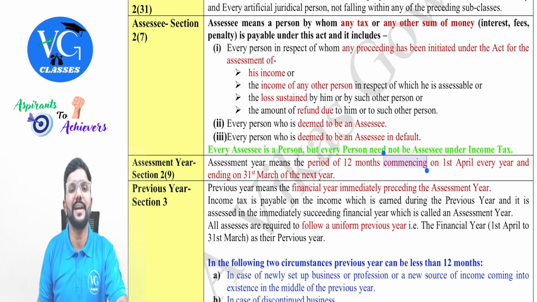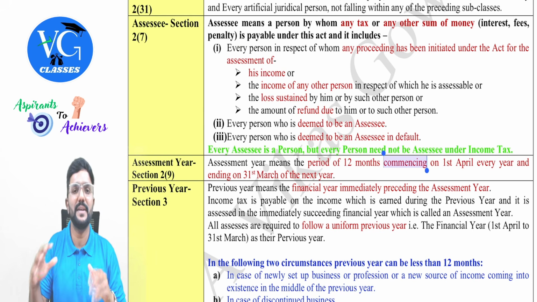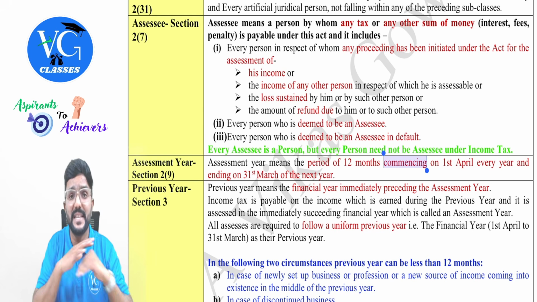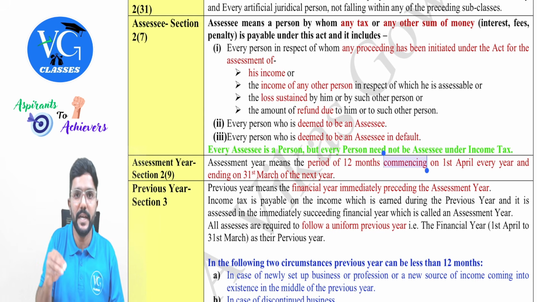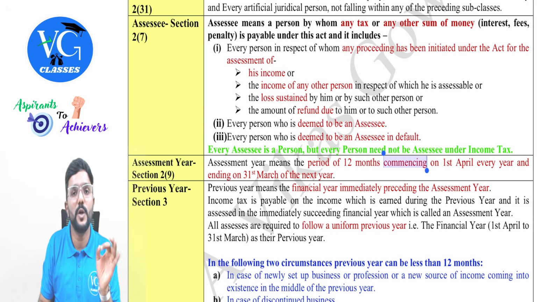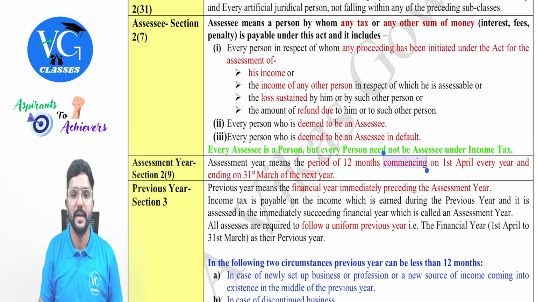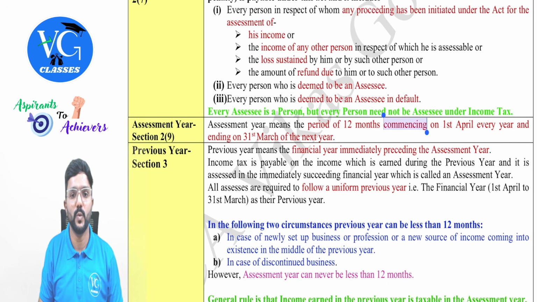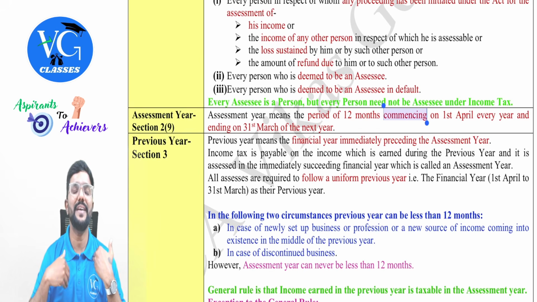Same way, there is a non-resident assessee who is earning an income in India, but that person doesn't have any physical presence in India. In that case, there can be a resident in India who is representing that non-resident. What do we call them? Representative assessee, guys. Last one, every person who is deemed to be an assessee in default. Now assume I have contravened the provisions of income tax law. Am I called an assessee?